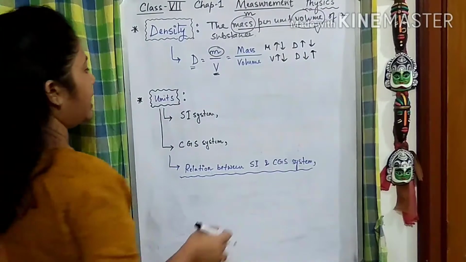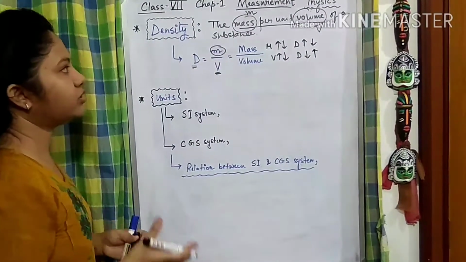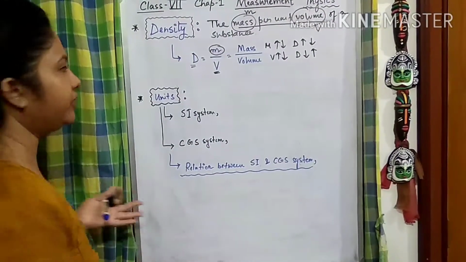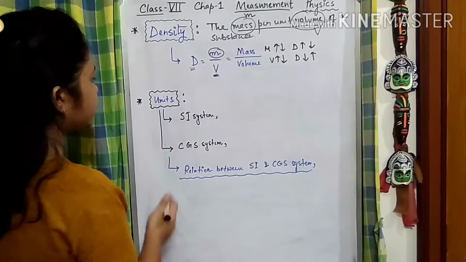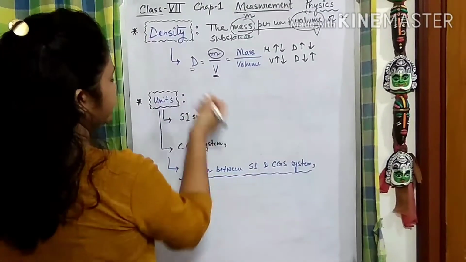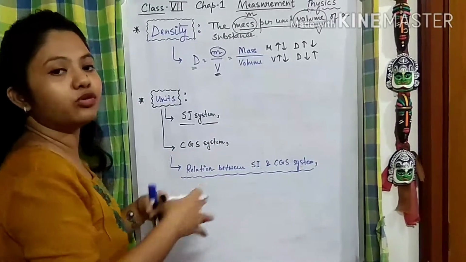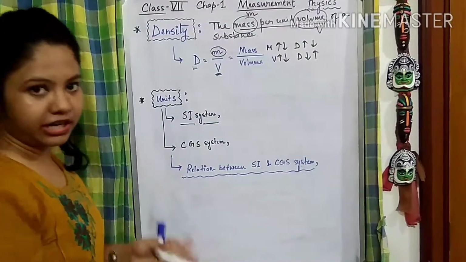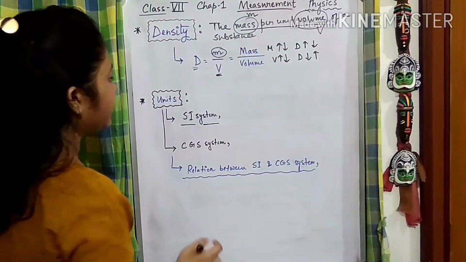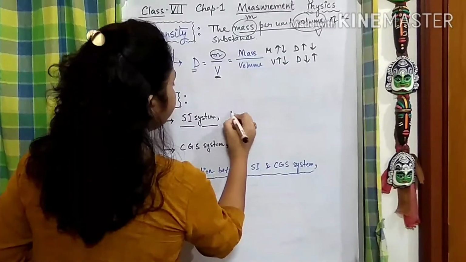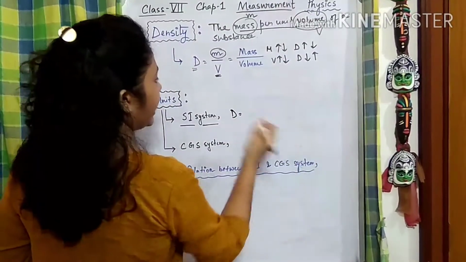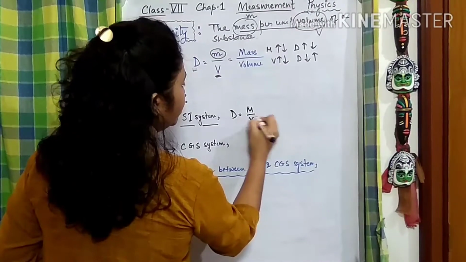Then coming to the unit. We know the importance of unit for every physical quantity. So the unit of density in the SI system, which we know is the most internationally accepted system of units. Density is mass per volume.